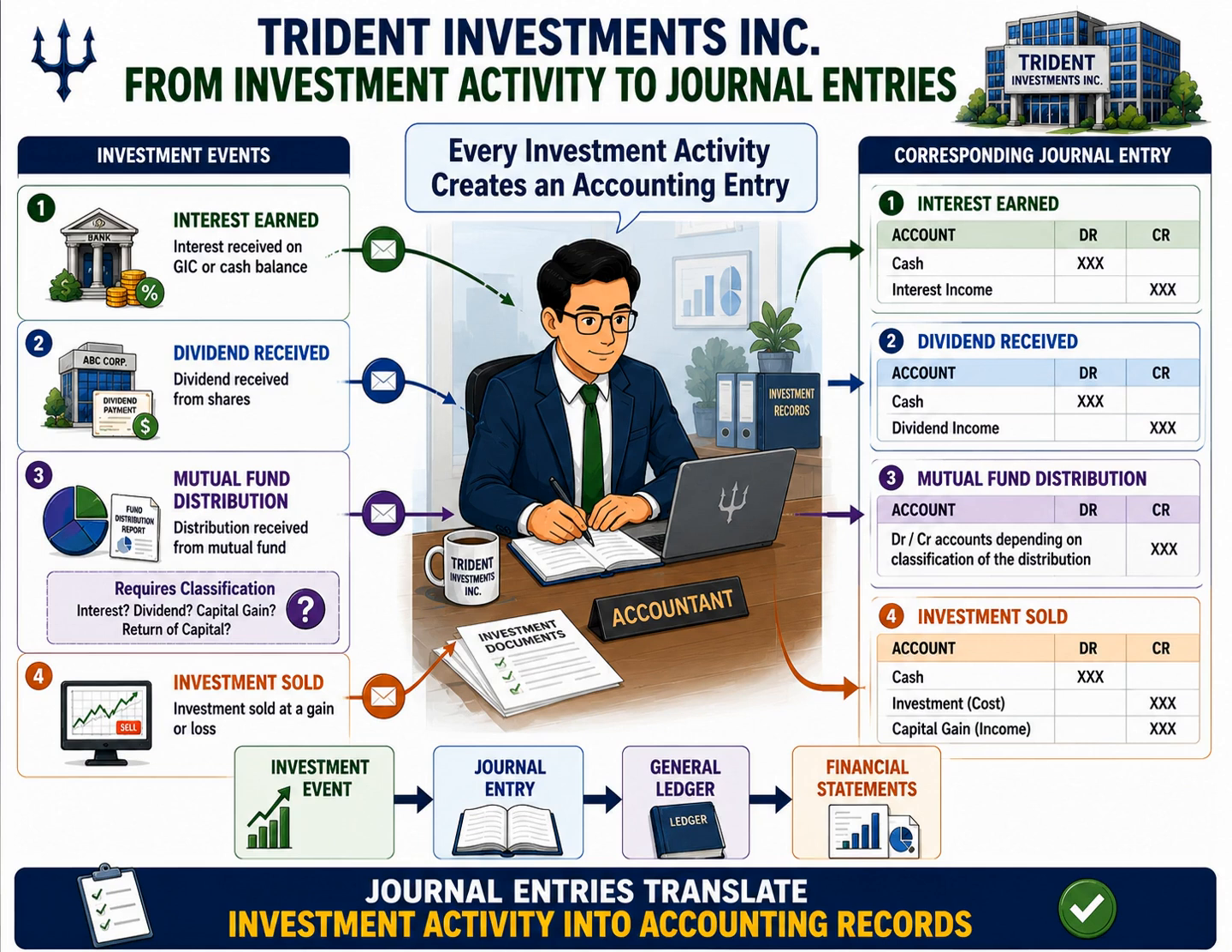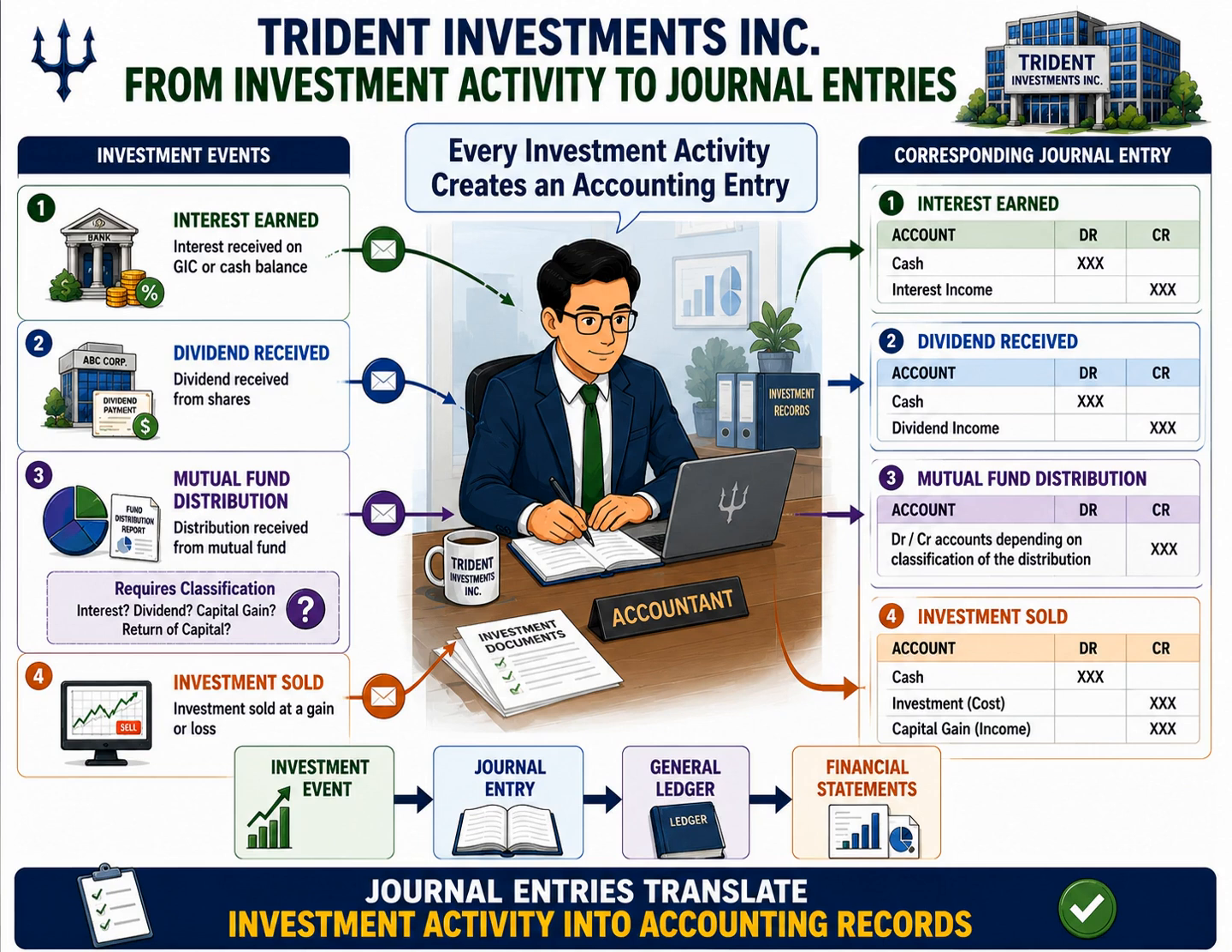Finally, consider the sale of an investment. When Trident sells an investment, the accounting becomes slightly more complex. Cash is received. The investment asset is removed from the books, and any gain or loss arising from the sale must also be recognized. Again, the transaction enters the accounting system through a journal entry.